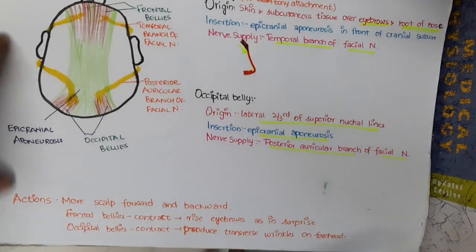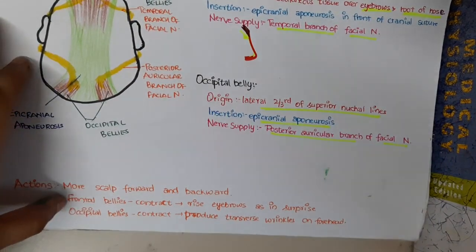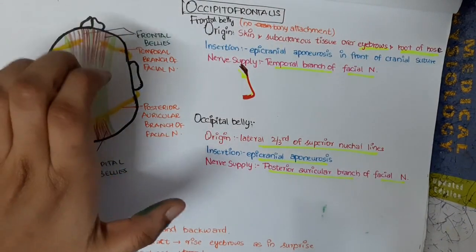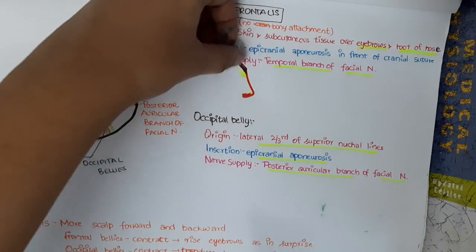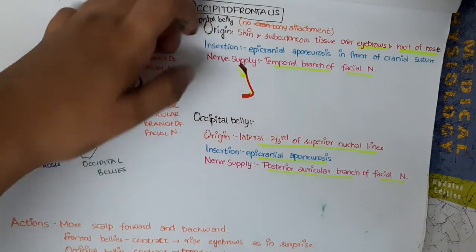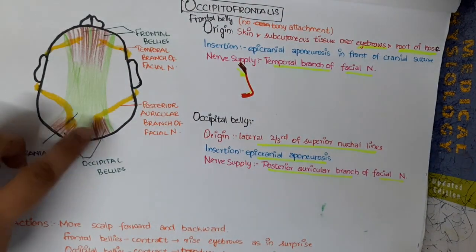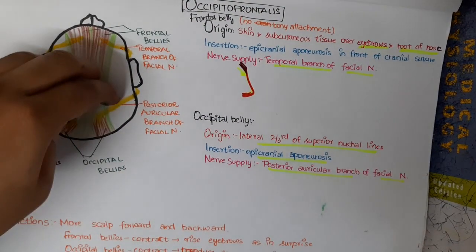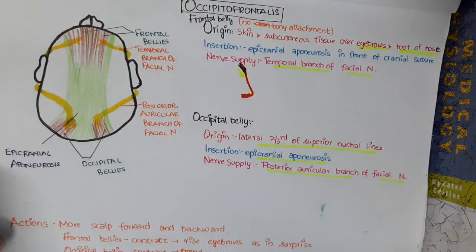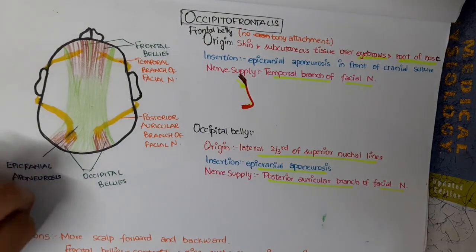What are the actions of occipitofrontalis? It will move the scalp forward and backward. The frontal belly is attached to the skin of the eyebrows and the root of the nose, so when it contracts, it will raise the eyebrows up in surprise. When the occipital belly contracts, transverse wrinkles are produced on the forehead. So these are the important points about occipitofrontalis.